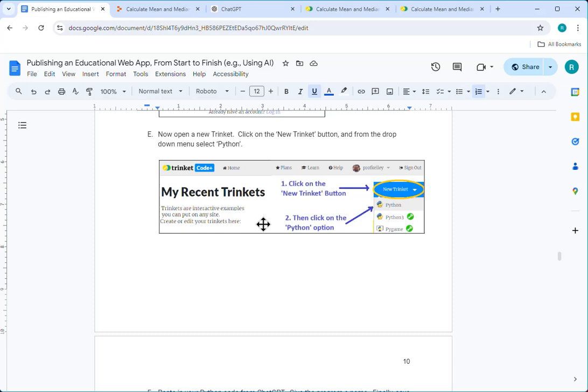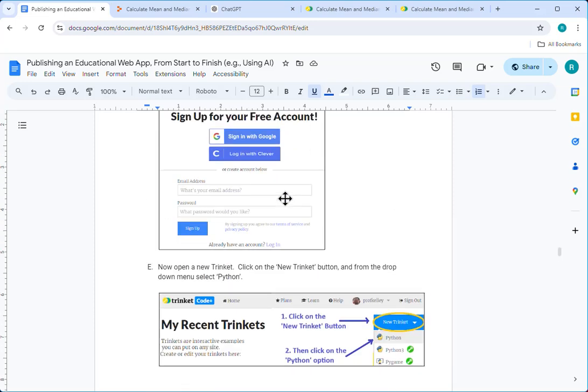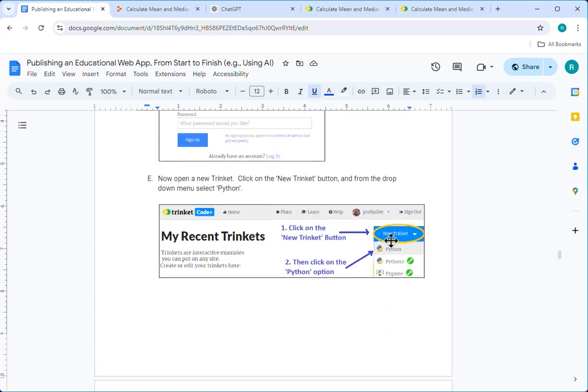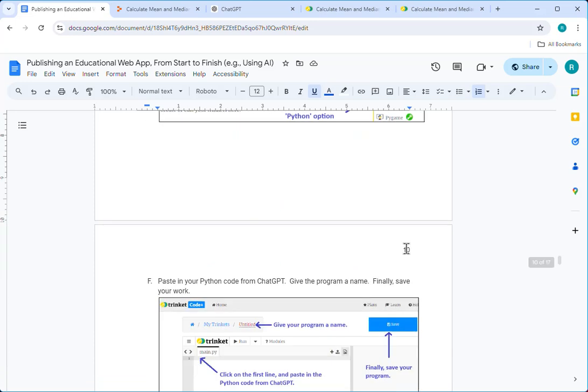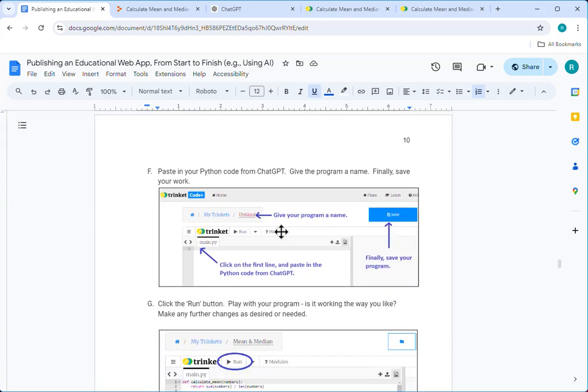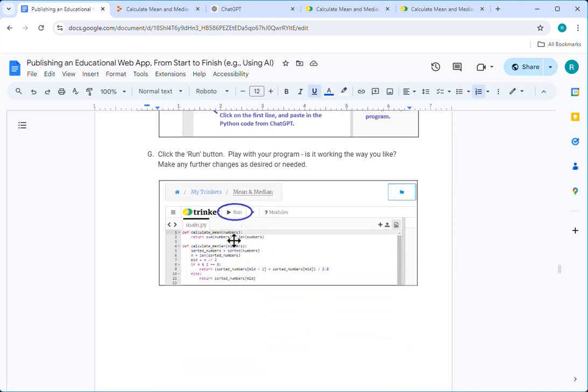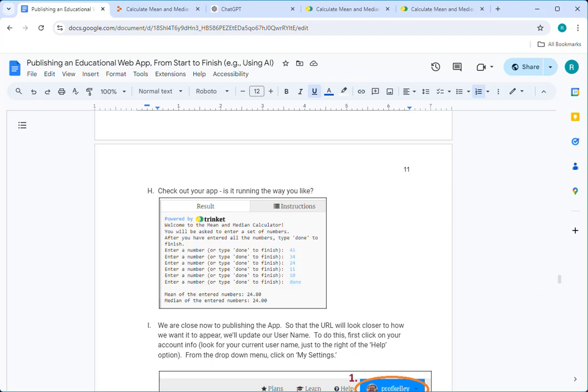So coming back to our handout, you saw how we got our Trinket account. We started a new Trinket with Python. We went ahead and gave the new program a name. We pasted in the code from ChatGPT with a Control V. We saved it. We ran it. We saw how it worked.